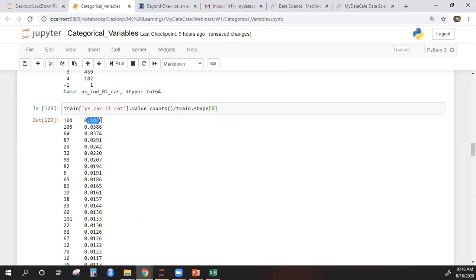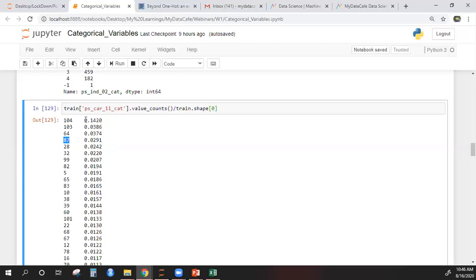Now you see 14% of the data has the value 104. 3% has 103, another 3% has 64, then 2.9% has 87, and so on. Okay, so the concept of bucketing is that we keep this and we keep a few which are present more in proportion. So let's say around 2%. So we will keep these unique categories.